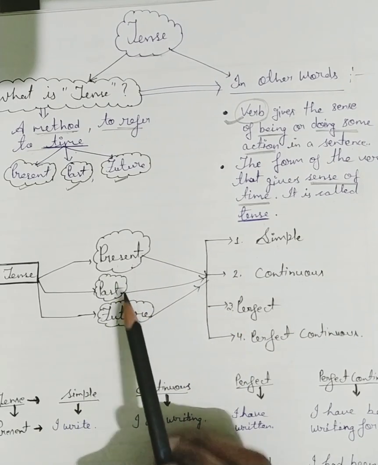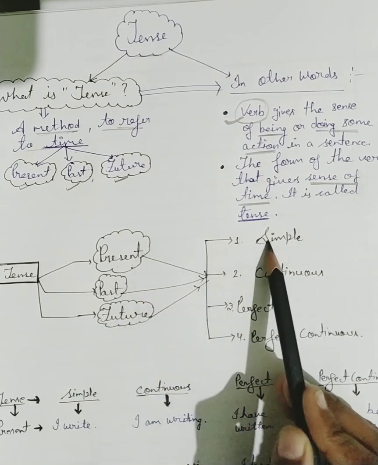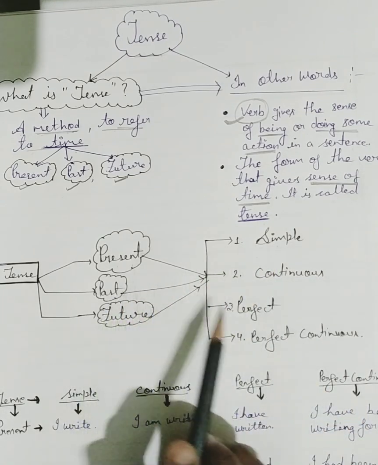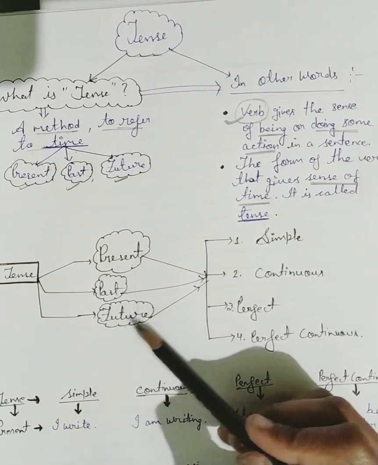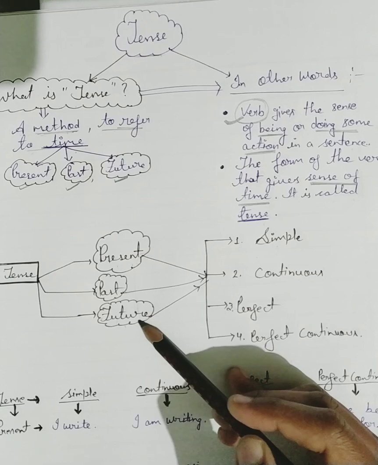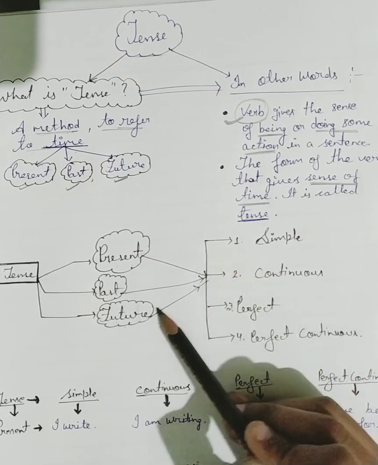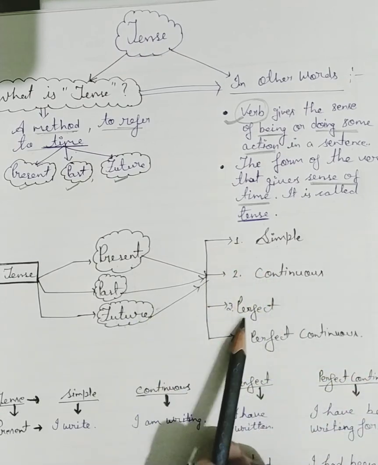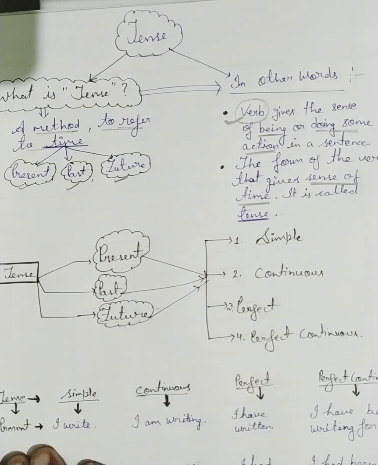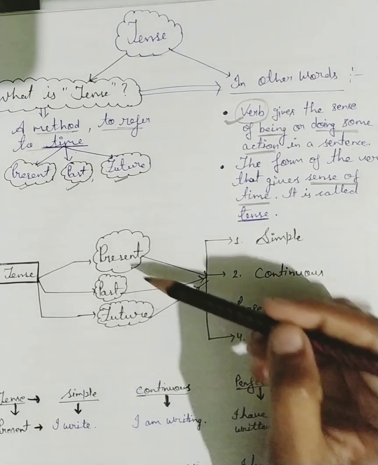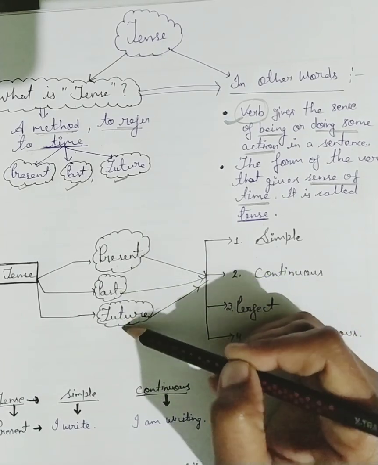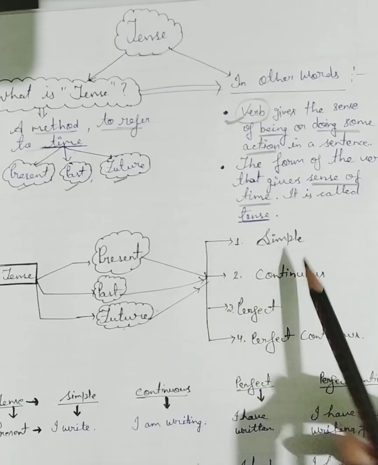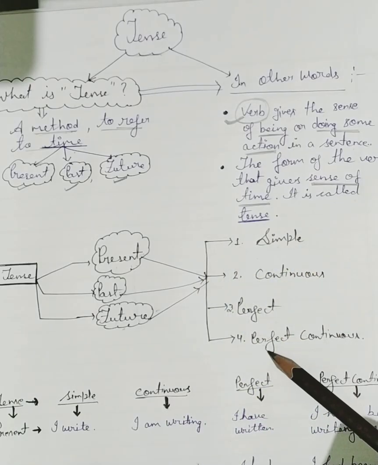The same with past: simple past, past continuous, past perfect and past perfect continuous. If we go with future: simple future tense, future continuous tense, future perfect tense and future perfect continuous tense. So basically these are the three main kinds: present tense, past tense and future tense, and further we can divide each into four types, or four parts you can say.